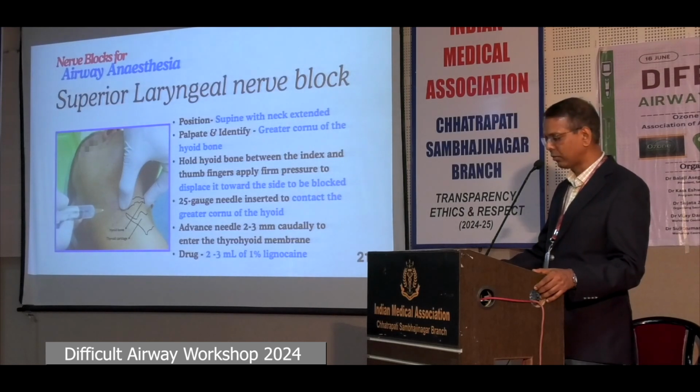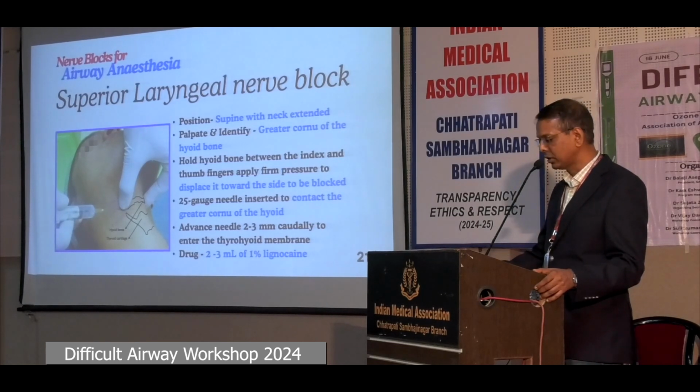The needle is advanced 2 to 3 millimeters to enter the thyrohyoid membrane. In this position, the needle lies just outside the laryngeal mucosa. After negative aspiration for air and blood, we can inject 2 to 3 ml of 1% lignocaine. Presence of air indicates that the needle has entered the larynx and the needle should be withdrawn, while the presence of blood indicates entry into the superior laryngeal vessels. This block can be performed bilaterally.